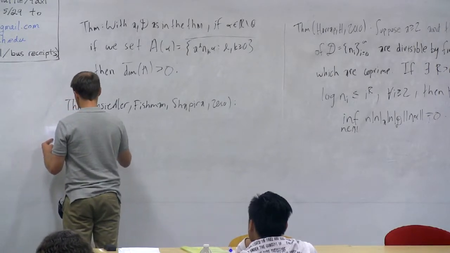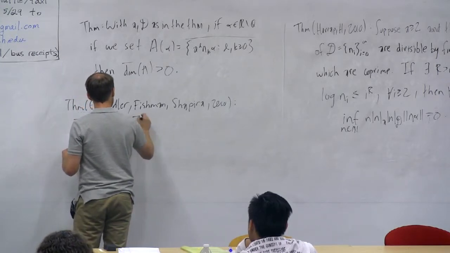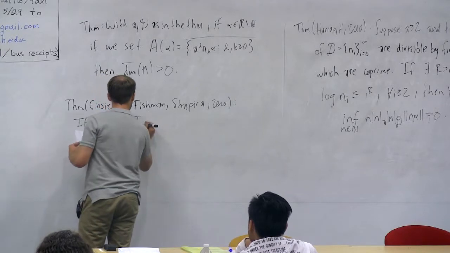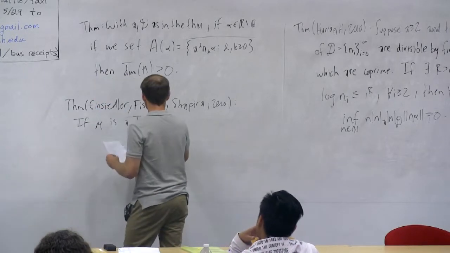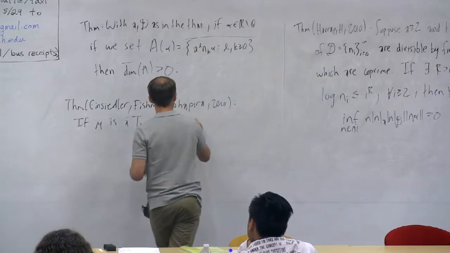So one of the theorems in their paper, there's a lot of theorems in there, says if mu is a T_A invariant and ergodic measure with positive entropy. T_A means multiplication by a mod 1.